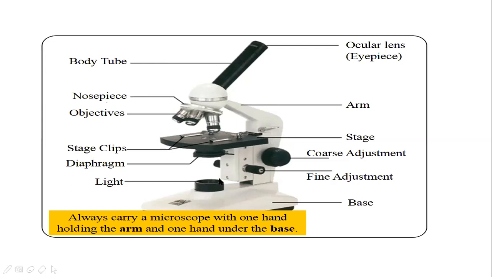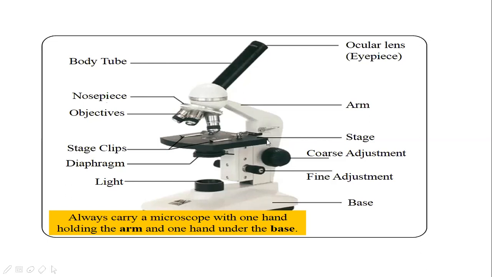In this microscope, the light source of illumination is a bulb, or in other models a mirror is used in the presence of sunlight, so there the source of illumination will be sunlight. This is the coarse adjustment. It is used to move the objective or the stage up and down.